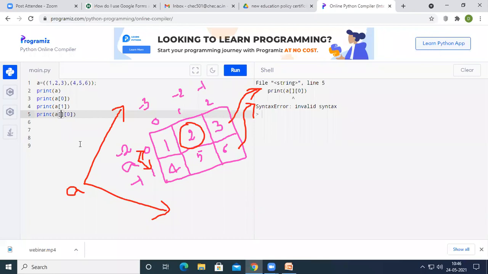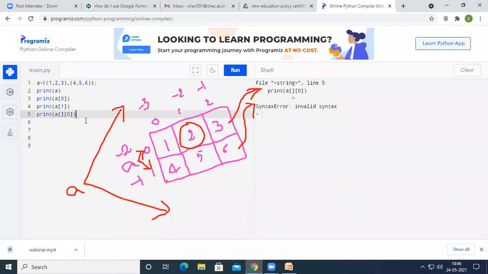For example, I want to print 1 and 4 by using a single print statement. We cannot do that.